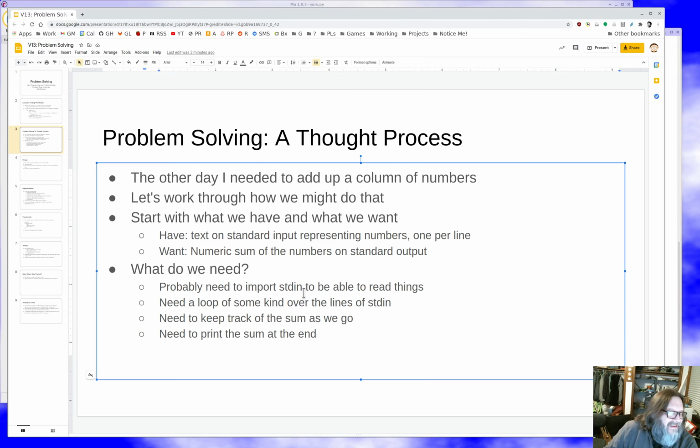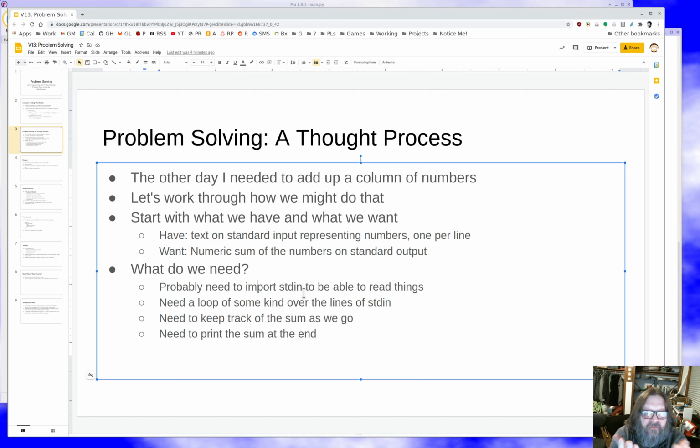So what do we need to get what we want? Well, we're probably going to need to import standard in because that's probably the easiest way to read lines from the input. We're going to need a loop of some kind that reads lines from the input. We need to keep track of our sum. So we're going to do what's called a running sum. I'm going to think about this as sort of the adding machine that we've built before.